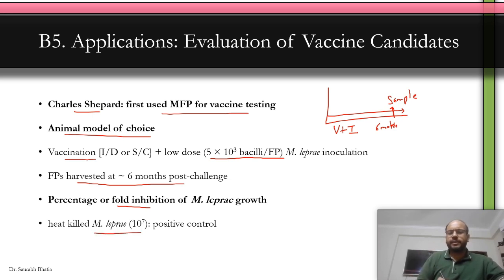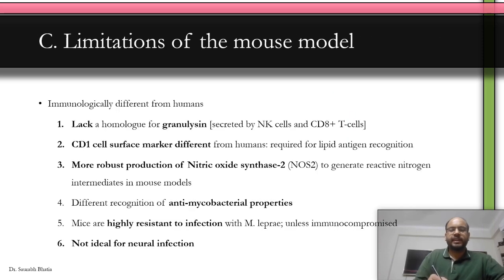Heat killed M. leprae, 10 raised to power 7 in number, is used as a positive control. Let's move forward. Limitations of mouse models. Whenever writing a short note, you need to mention a bit about the limitations of mice models.